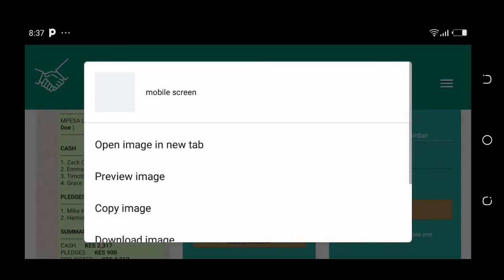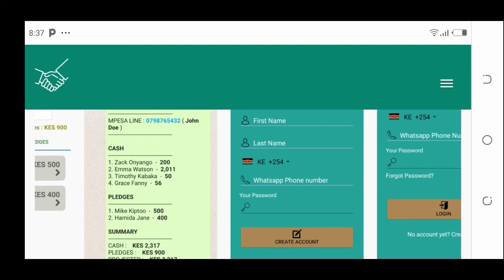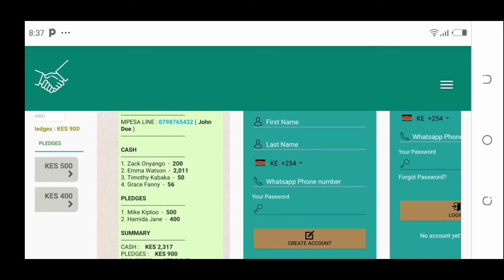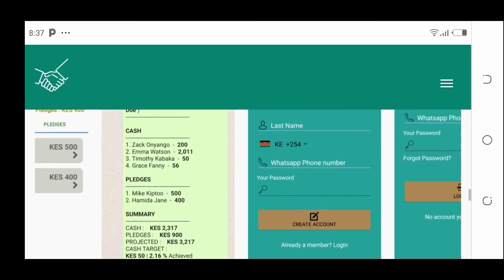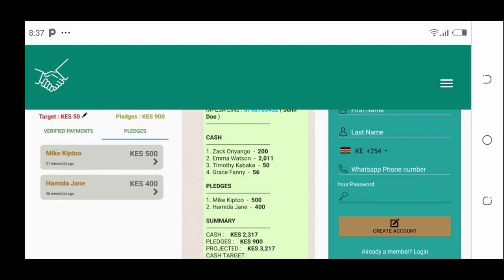So you'll find the cash, you'll also find pledges and summary, and the totals will also be given there. The cash and the pledges, all of them in one place. So make sure you use this application to manage and control your fundraising. If it's a chama, a group of people that have come together, you want all of you to see what it's all about. This is an open online platform for making your finances and fundraising better to manage, free of charge.